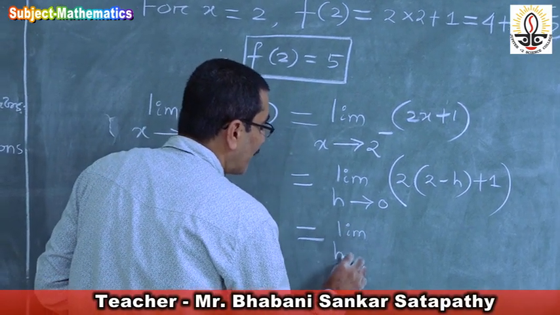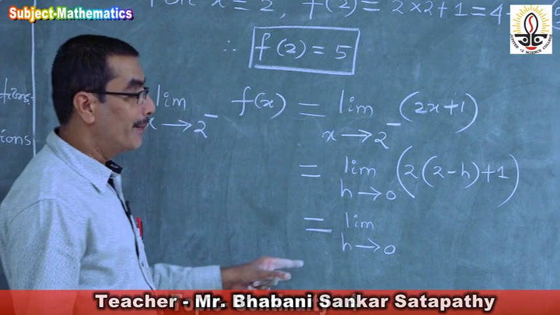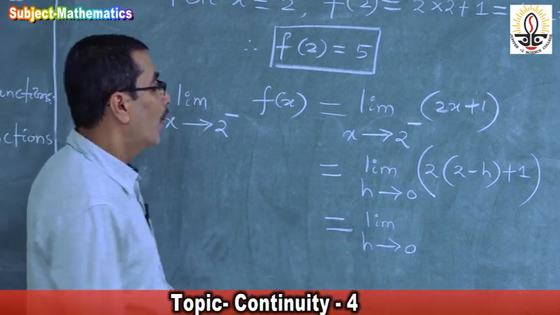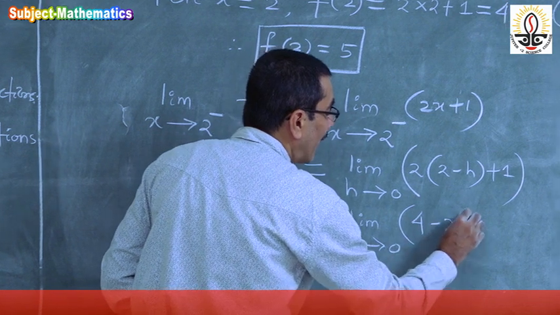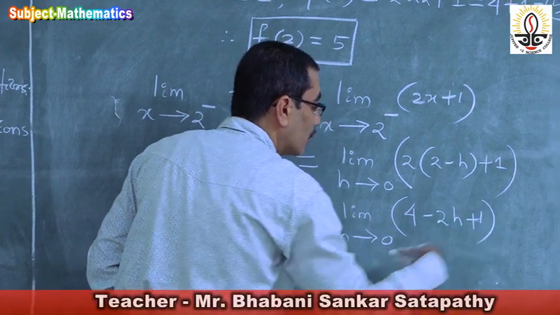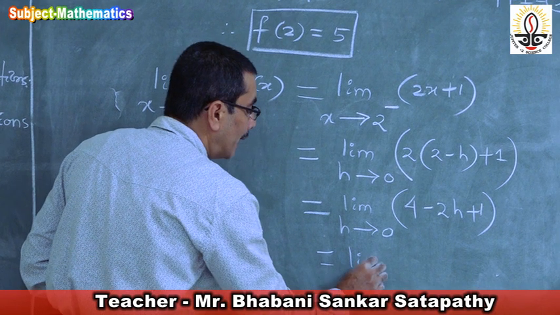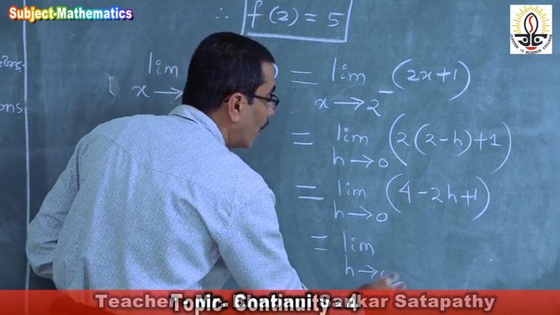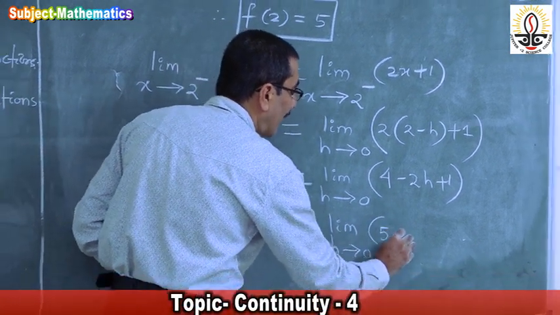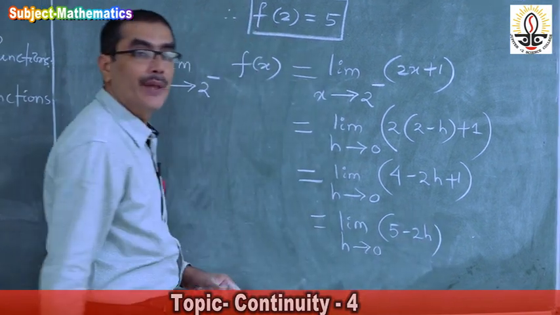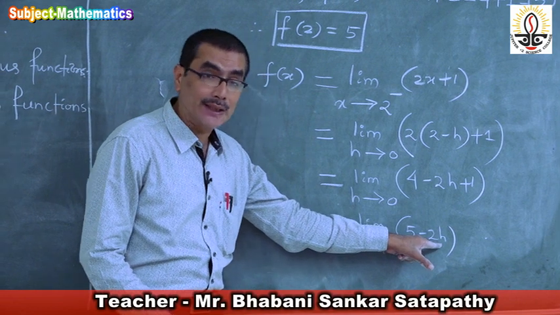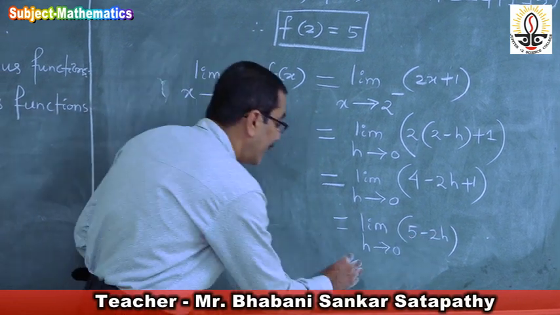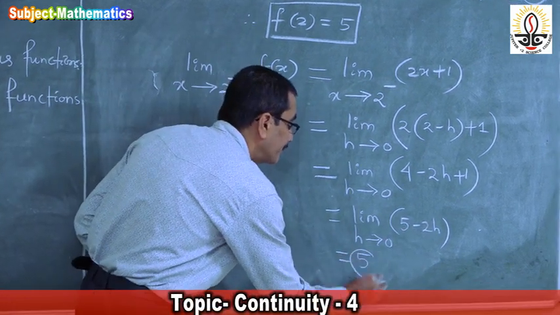Now see what is the value. Limit h approaches 0. If you simplify this, it will be 4 minus 2h plus 1, so this is equal to limit h approaches 0 of 5 minus 2h. If you put 0 in place of h, this limit is equal to 5.